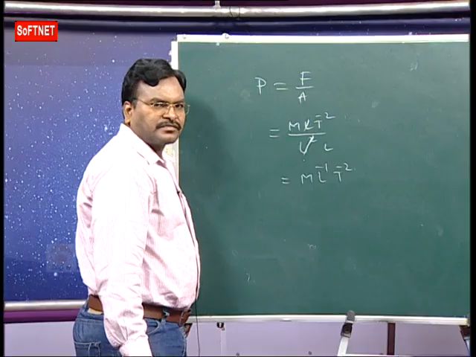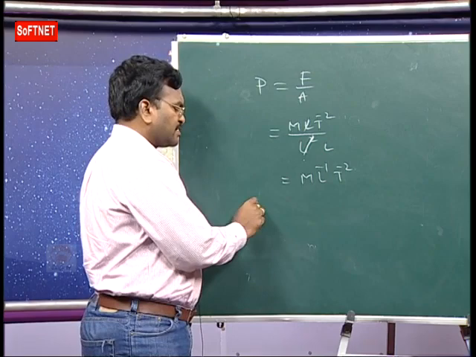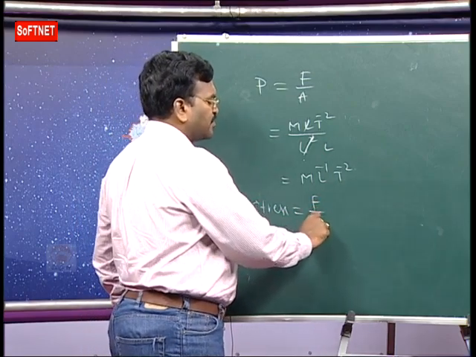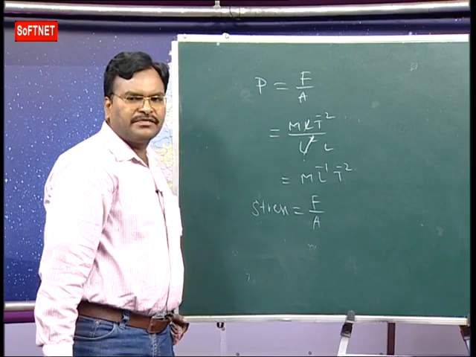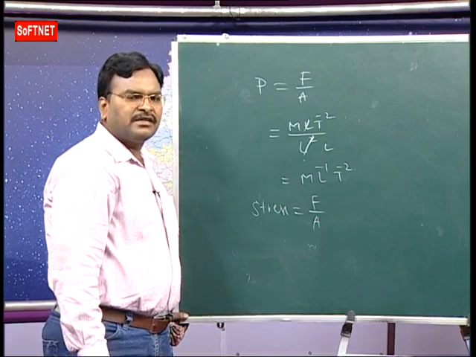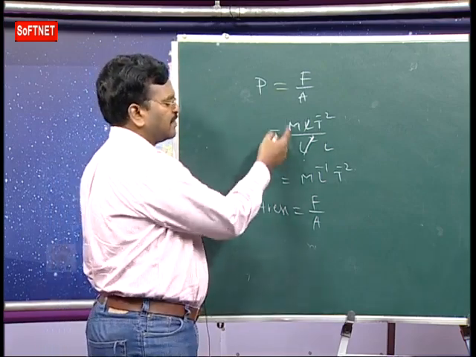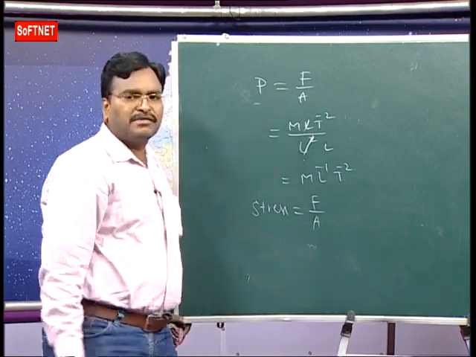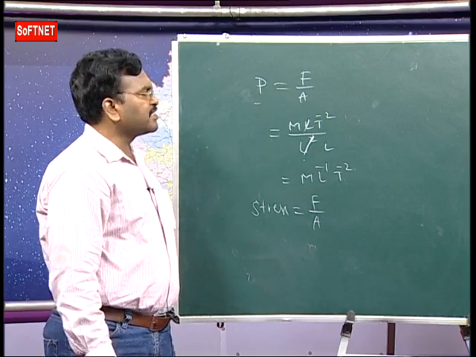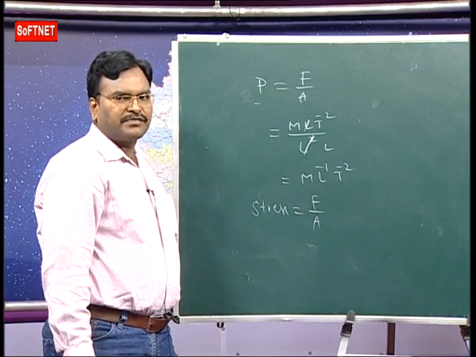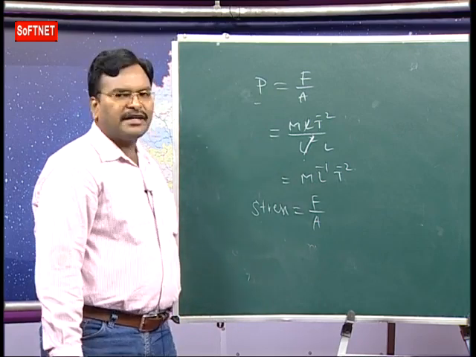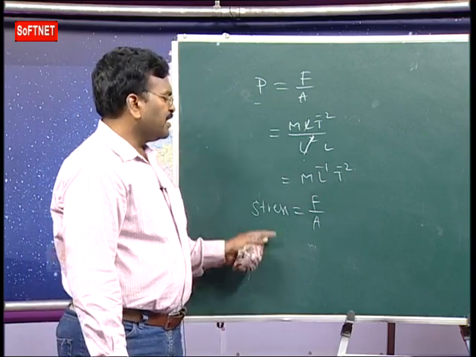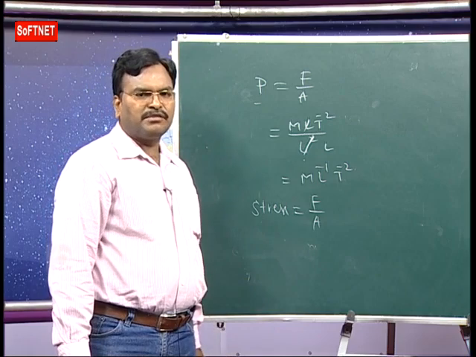Now, next one, stress. Stress is equal to force by area. The restoring force acting per unit area is called stress. Stress is nothing but force by area, the same as the formula for pressure. So stress and pressure have the same units and dimension formula. We also have different types of stresses: longitudinal stress, bulk stress, tangential stress, whatever it may be. The unit and dimension formula are the same.